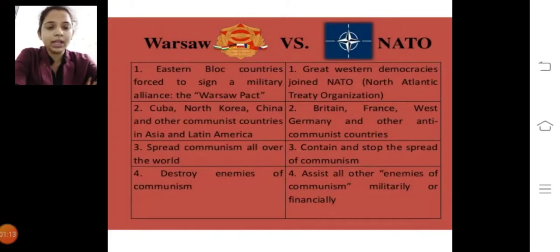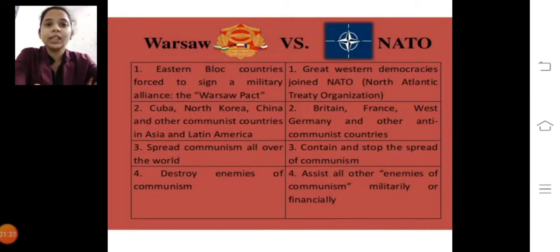Here we have seen that some countries were in favor of communism, and some countries were in favor of capitalism. Capitalist means USA, and communism means USSR.